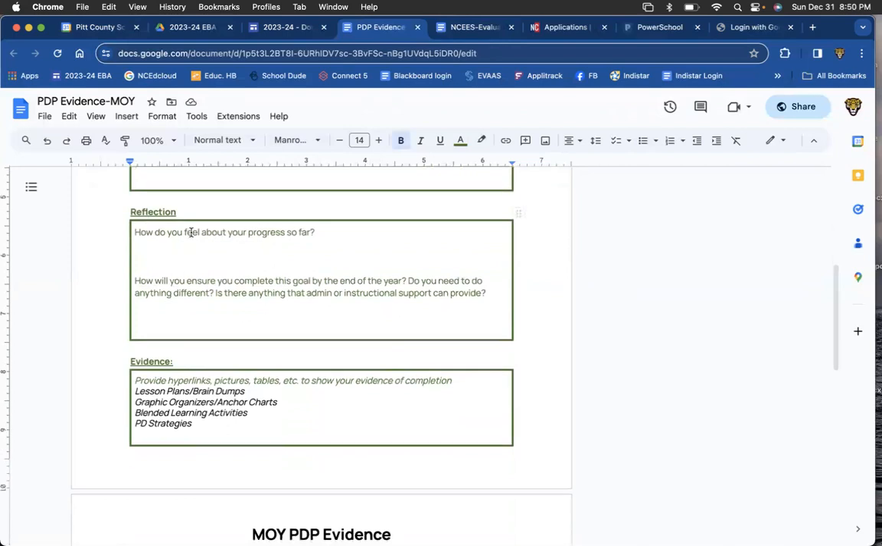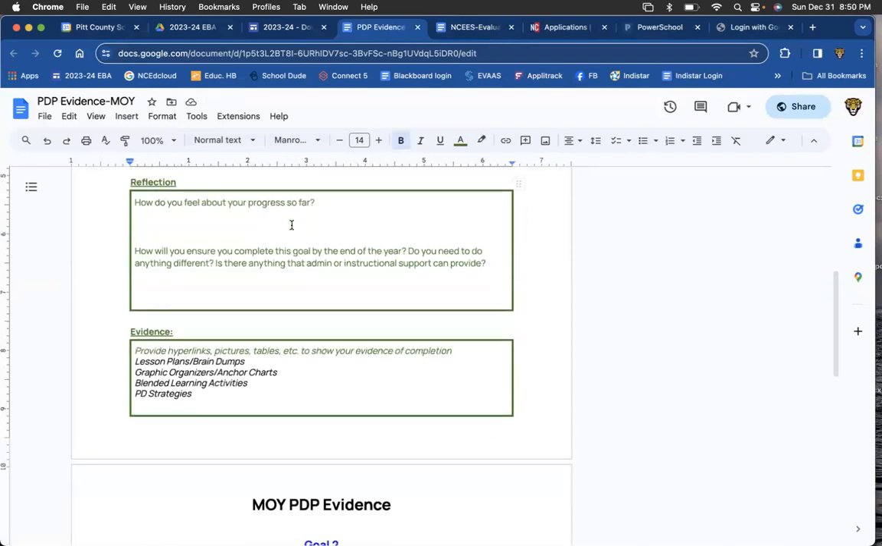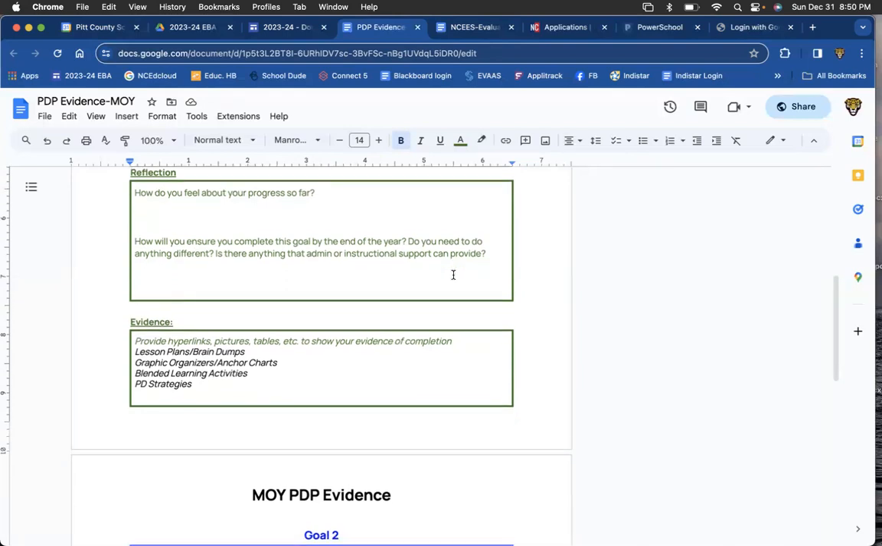The next piece up here is a reflection. We just want to see a little bit about how you feel about progressing with this goal that you have right here. So the first question is, how do you feel about your progress so far with this goal? And how will you ensure this goal is completed by the end of the school year? Do you need anything different? Is there anything that admin or instructional support can provide you with?